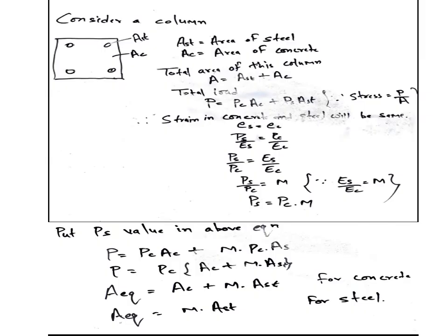So first we have given the assumptions of the working stress method. There are a few assumptions which we take for the analysis and design part of the working stress method. The first assumption is that a plane section normal to the beam axis remains plane after bending. This assumption you already learned in your strength of materials subject.